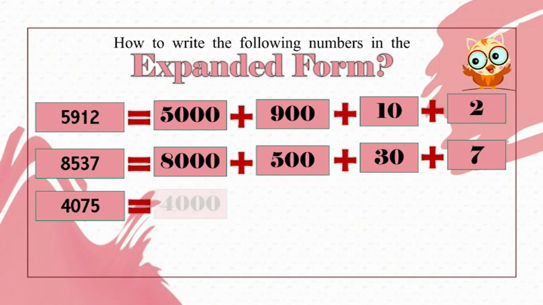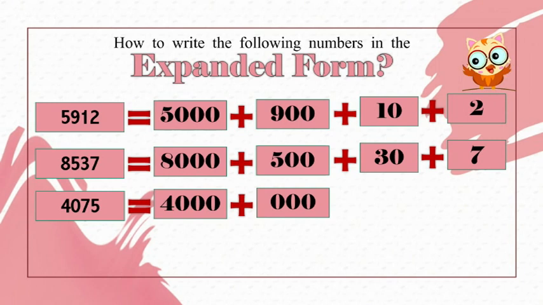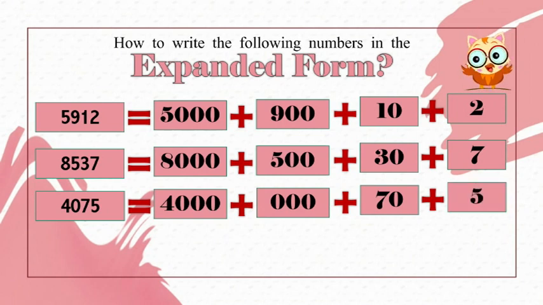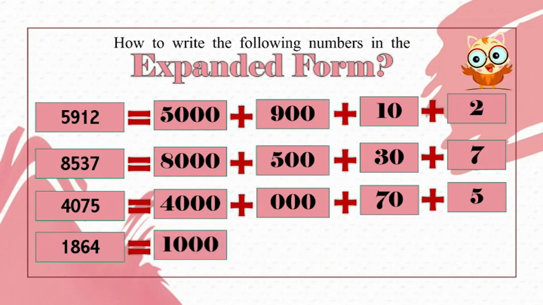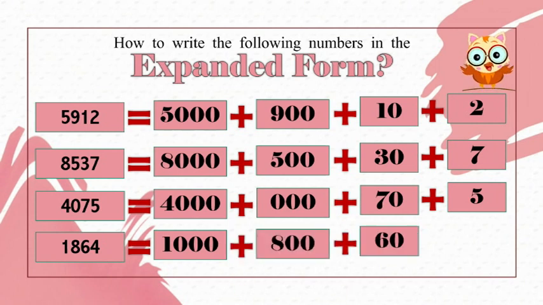4075 is equal to 4000 plus 0 plus 70 plus 5. That is the expanded form of 4075. 1864 is equal to 1000 plus 800 plus 60 plus 4, which is called the expanded form of 1864.